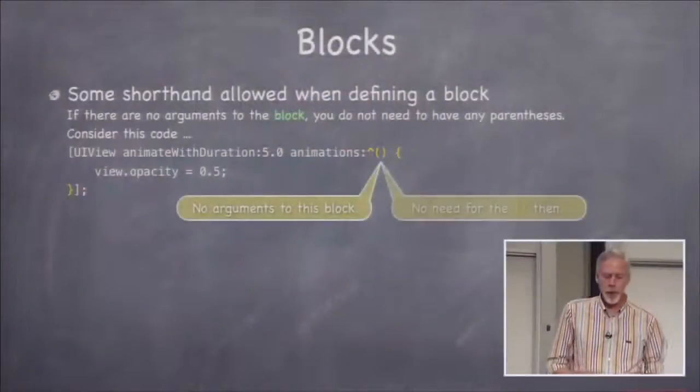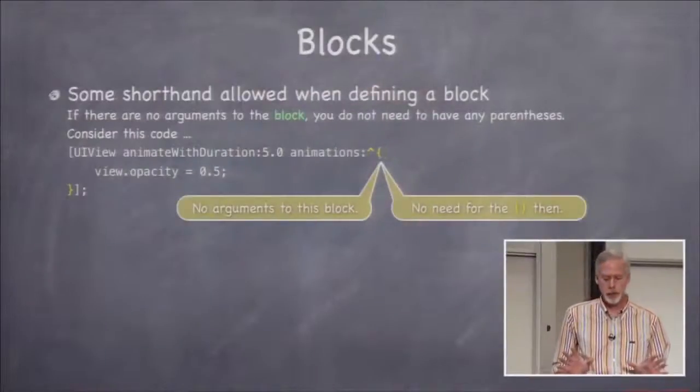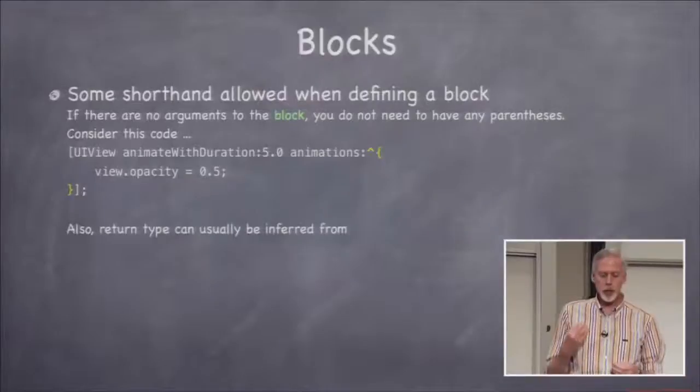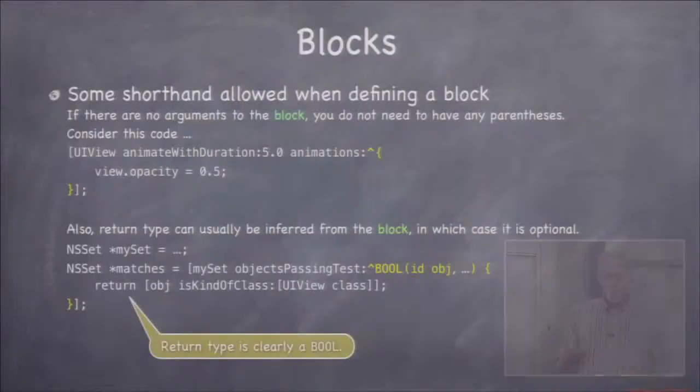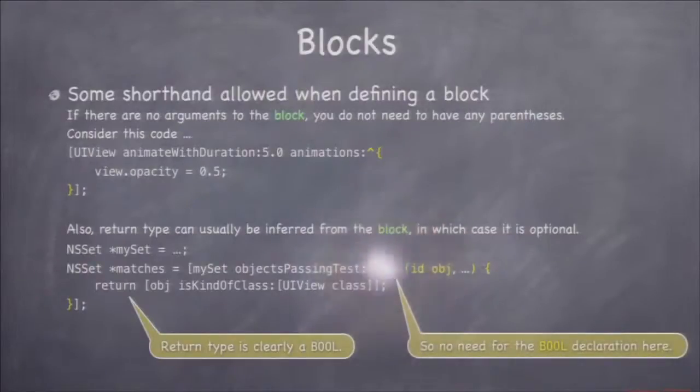Before I talk about that, I want to talk about some shorthand. If the block has no arguments, like this block, see, no arguments there, you do not need to put the parentheses. Okay? You can just leave those off. And similarly, if the return value of the block, so this block, which is the first time you've seen a block with a return value, it returns a bool. See that bool? If the return value can be inferred from the contents of the block, right? So in this case, the return object is kind of class UI class, definitely going to return a bool. You do not need to put the bool there. In other words, if it can be inferred, it'll figure it out for you. Okay? So it's just to clean up the syntax, so you don't have to put the bool in there all the time.